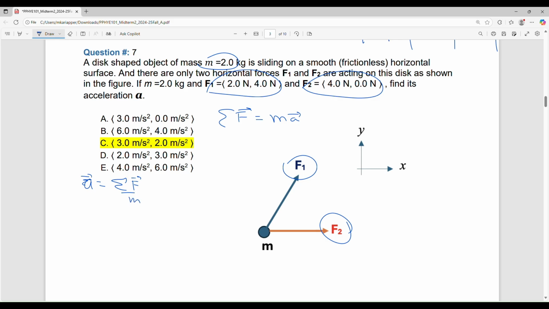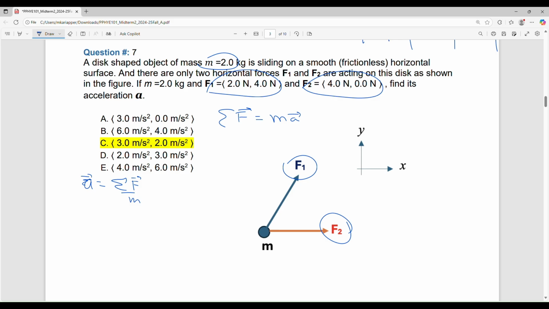You are given F1 and F2 separately, you add them to get the net force, and divide by the mass, you will get the acceleration. Why does it look difficult? Because these are vectors. If you know how to do vector addition, you just do it like any other normal addition. That is the only complication, but that shouldn't make you feel scared. That's very easy.